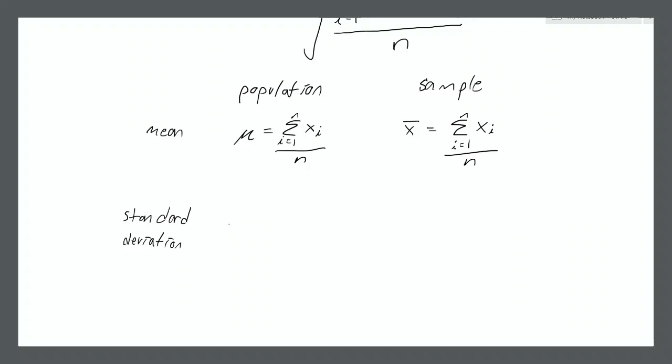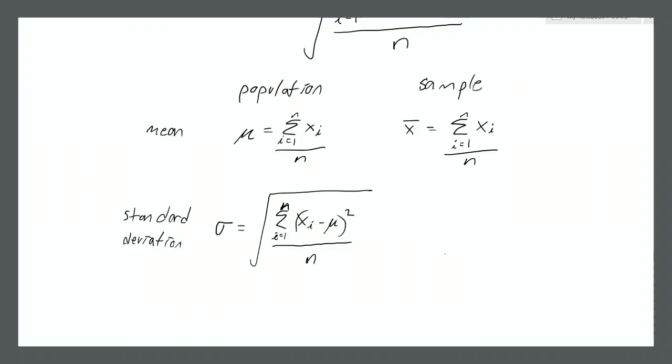So population standard deviation, well, we wrote that above. You add up the squared differences between the data points and the mean value, divide by the number of data points, and take the square root. Okay. For the sample standard deviation, we use a lowercase s, right?